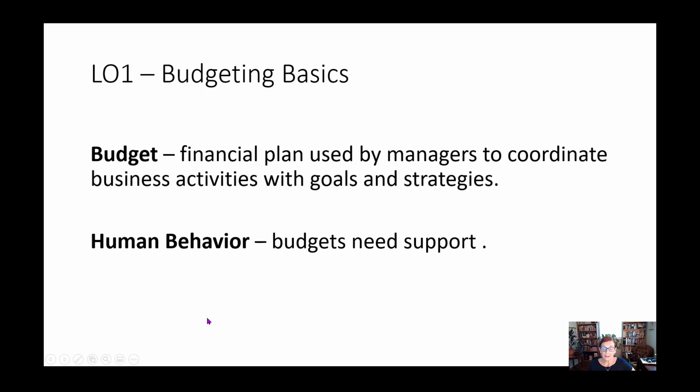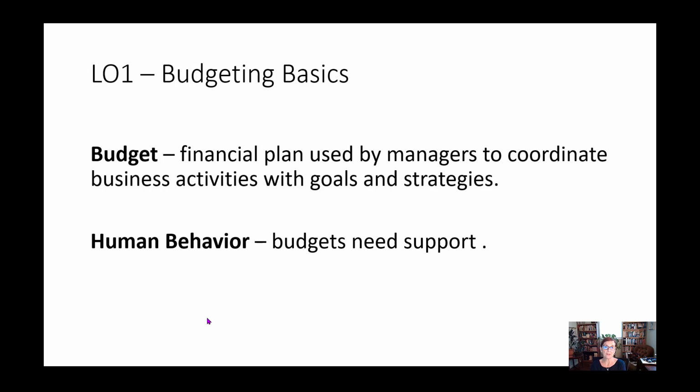So a budget is a financial plan used by managers to coordinate business activities with goals and strategies. Imagine you and your partner are planning a trip or planning a wedding or planning to buy a house or anything else. You need to coordinate how you're going to save the money in order to do what you need to do, right? And it's kind of the same idea in businesses.